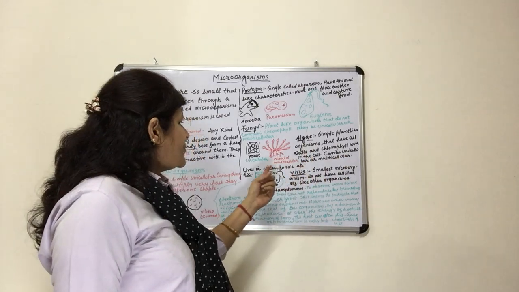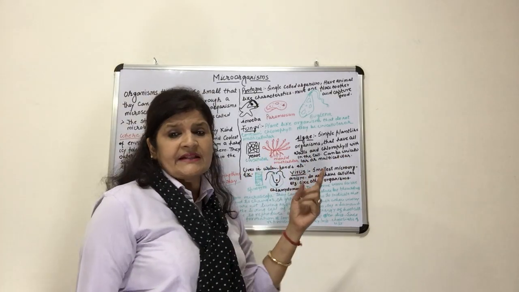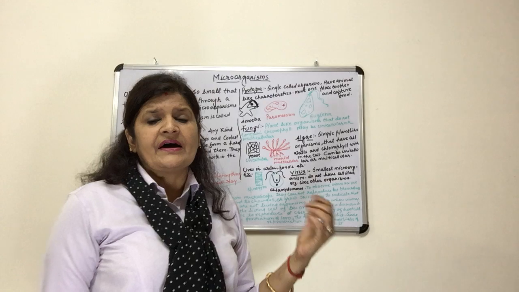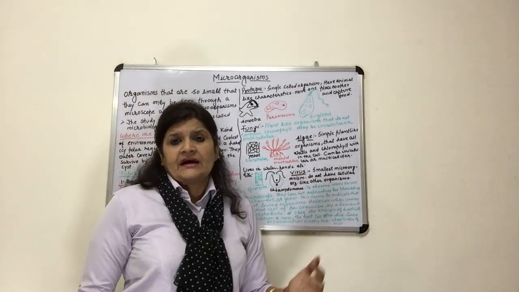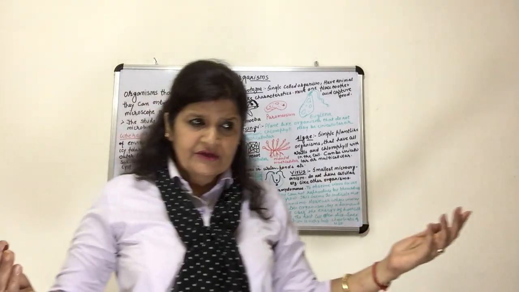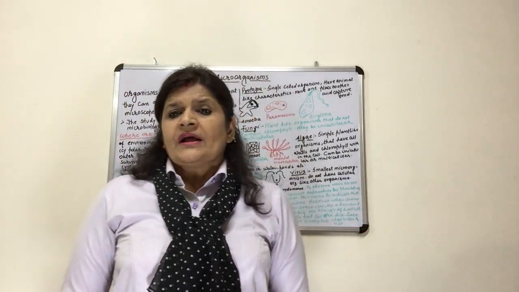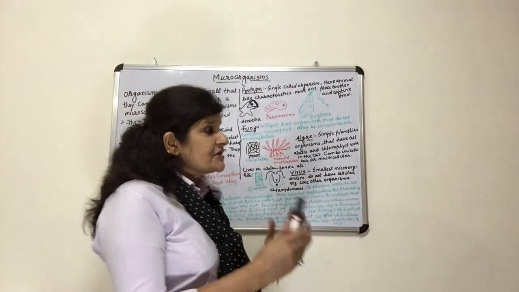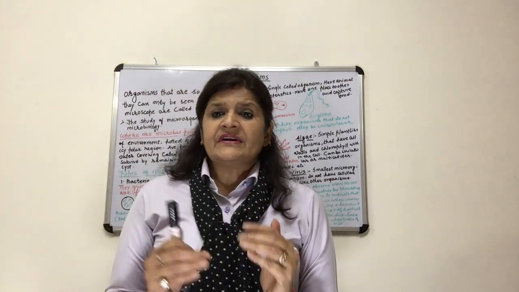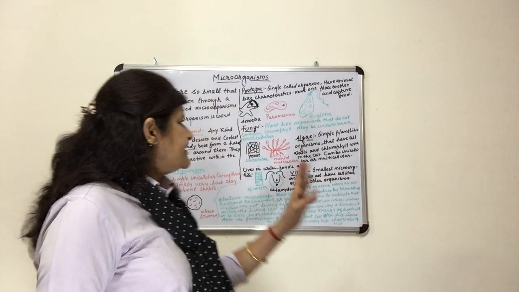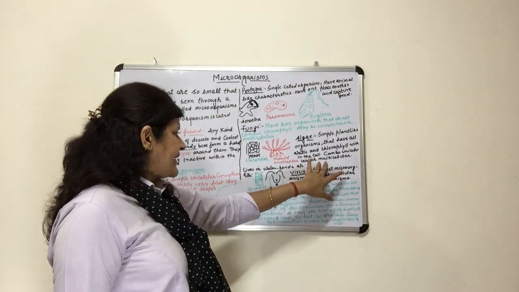They live in water bodies like the river, the pond, the oceans. They can also survive between the rocks. So in this way, wherever it is moist, the algae start growing, right?